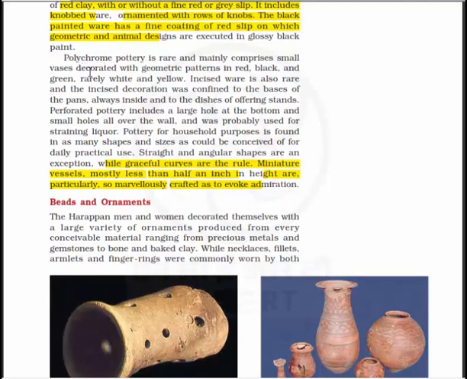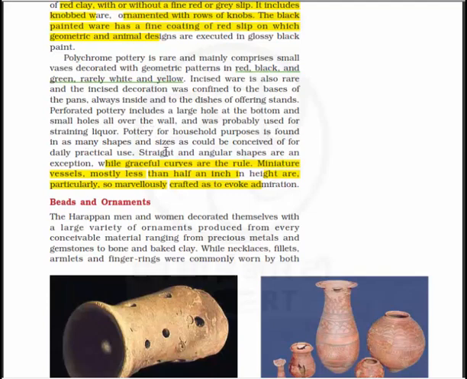So polychrome pottery is rare and mainly comprises small vases decorated with geometric patterns in red, black and green, rarely white and yellow. Incised ware is also rare, and the incised decoration was confined to the bases of the pans, always inside, to the dishes of offering stands. Perforated pottery includes a large hole at the bottom and small holes all over the wall, and was probably used for